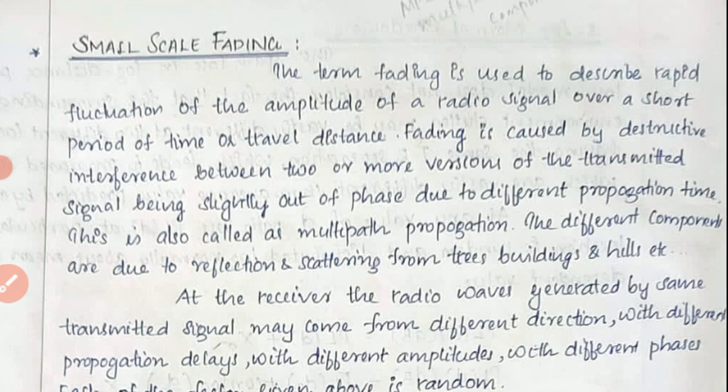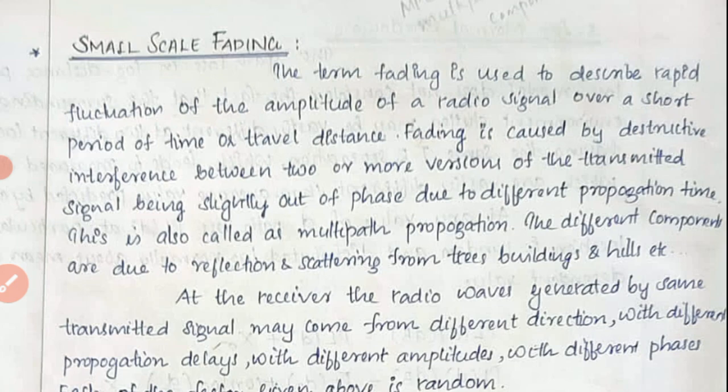We know when transmitting there will be a line of sight path, a reflected path, a diffracted path, a scattered path, something like that. This is called multipath propagation. The different components are due to reflection and scattering from trees, buildings, hills, etc. There will be different paths, and these all arise due to reflection, scattering, etc. That is from the transmitter side.